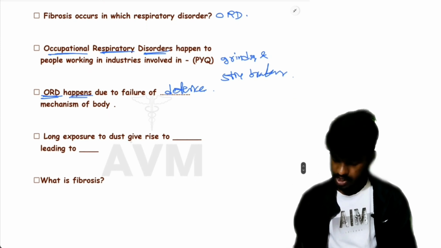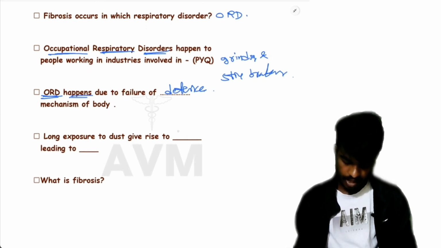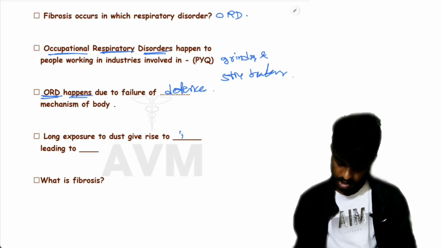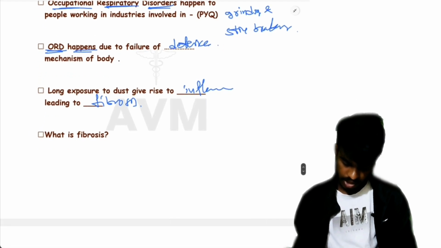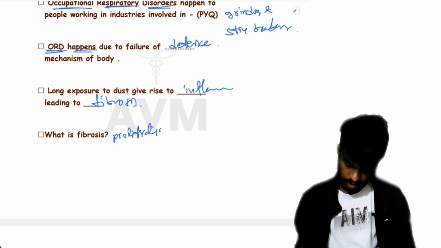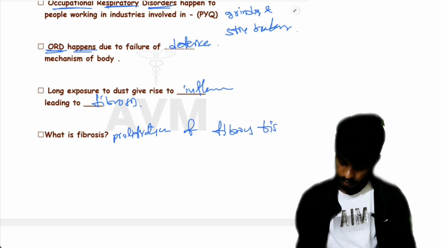Long exposure to dust gives rise to inflammation and leading to fibrosis. And what is fibrosis? Fibrosis means proliferation of fibrous tissue.